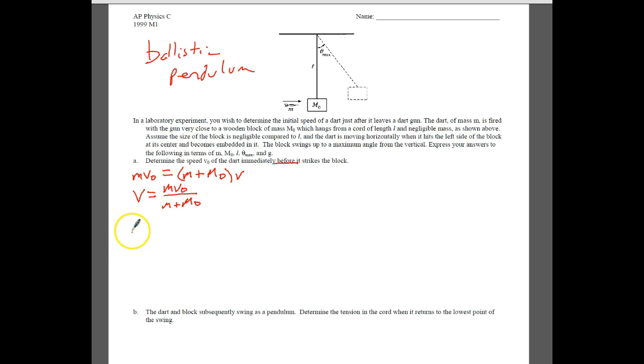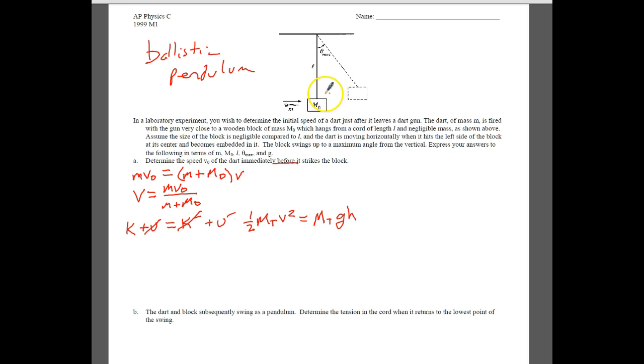For the conservation of energy, we're going to say that the original kinetic plus the original potential should be equal to the final kinetic plus the final potential. And we know that's also equal to 1/2 of the total mass times the speed squared, and that should be equal to the total mass times gravity times height. It's mainly because we have just kinetic energy at the beginning, so we don't have any potential, and in the end we just have potential. So that's what you're seeing in terms of the equation here.